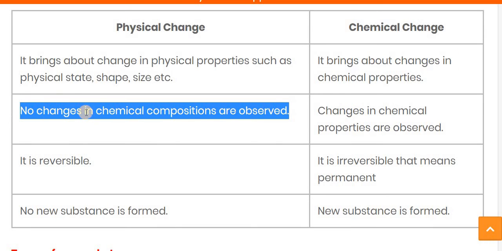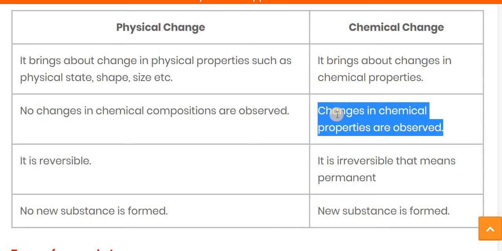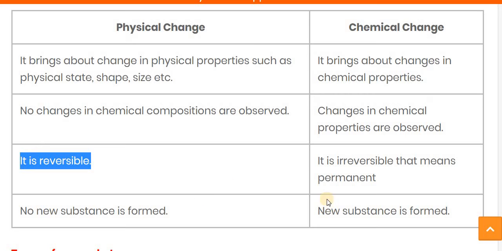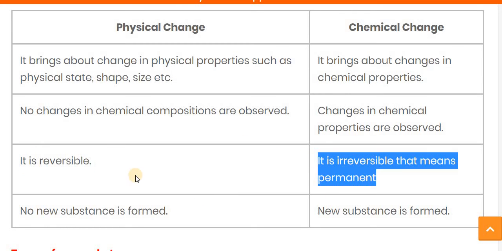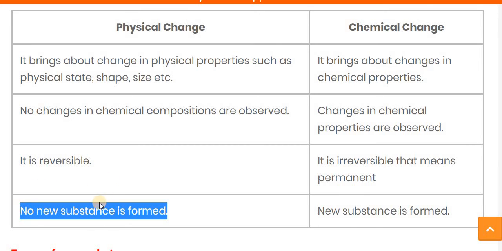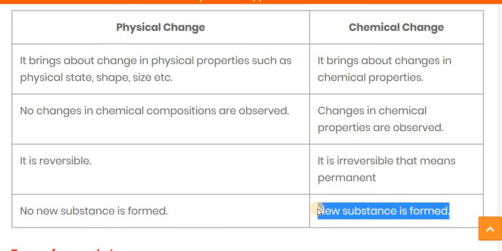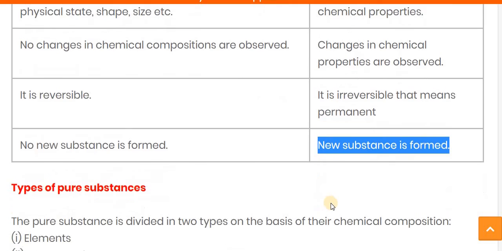The second one, no change in chemical composition is observed, while in a chemical change, changes in chemical properties are observed. And the physical process is reversible, while a chemical process is not reversible, meaning it is permanent. And after the physical process, no new substance is formed, whereas in chemical change, a new substance is formed.